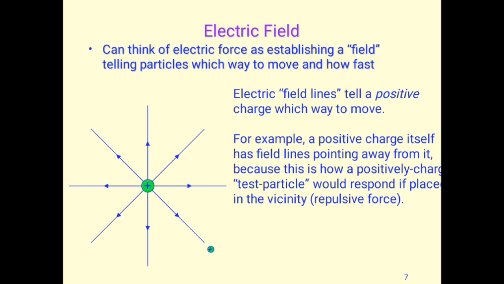Electric field lines tell a positive charge which way to move. With the second positive charge, we can easily say which direction it will move if we have one stationary charge at the center. For example, a positive charge itself has a field line pointing away from it, because this is how a positive test charge would respond if placed in the vicinity. So we have the repulsive force. The second charge will move away from the positive charge because of the presence of the electric field from the first charge. So we have the runaway of the charge.